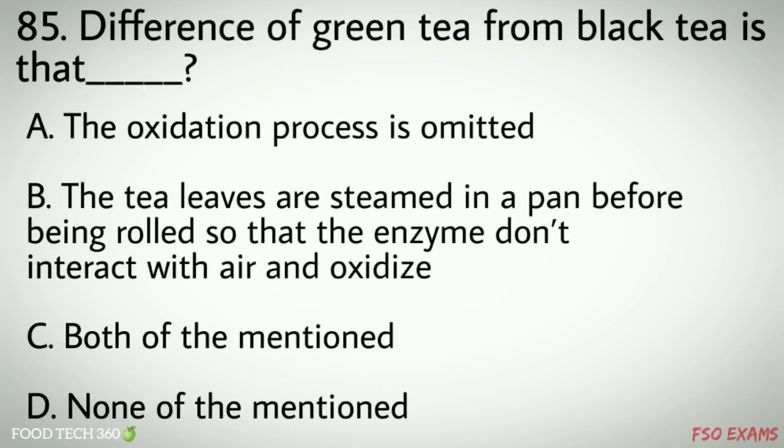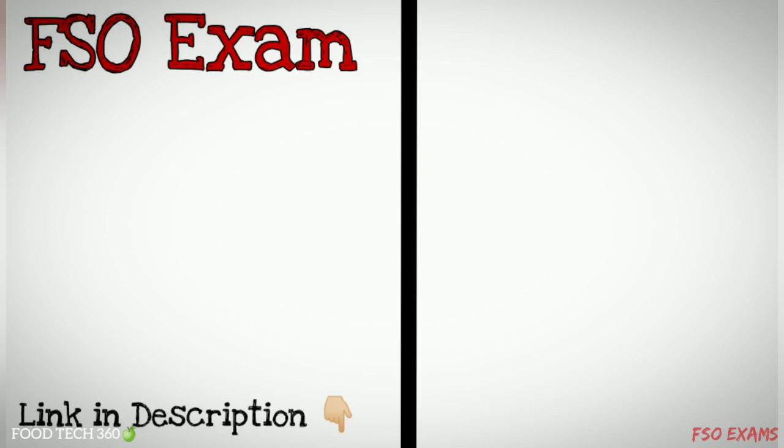Question number 85. Difference of green tea from black tea is that dash. Options A. Oxidation process is omitted, B. The tea leaves are steamed in a pan before being rolled so that the enzymes don't interact with air and oxidize, C. Both of the mentioned, D. None of the mentioned. Correct answer C. Both of the mentioned.